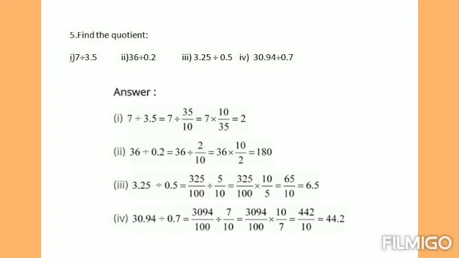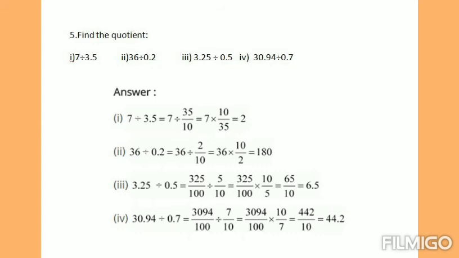Now we are going to learn how to divide a decimal number by a decimal number. Okay, this is your exercise problem, question number 5, children. Listen carefully. Okay, first question is 7 divided by 3.5. Here 7 is a whole number. Just keep it as it is. Division symbol, and then 3.5. After the decimal point you have only one place, so you must have 10 over 1 in the denominator. So 3.5 can be written as 35 by 10.